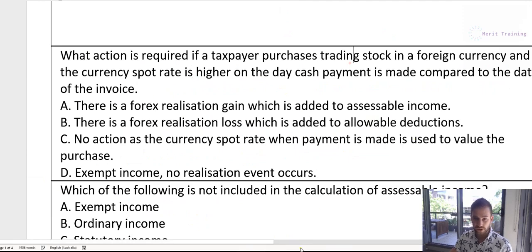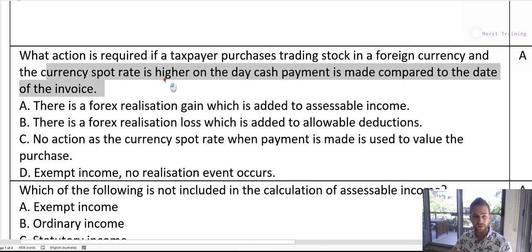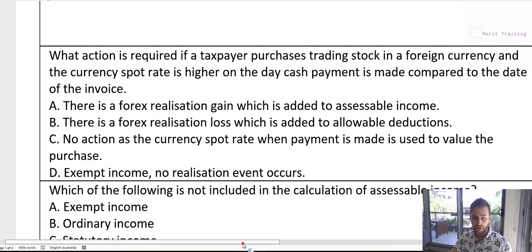So if we look at the situation here, we've got a taxpayer purchasing trading stock. Anything to do with purchasing is often FRE4. And we can see the same situation. The currency spot rate is higher on the day the cash payment is made relative to the date of the invoice. So they've been given a date of the invoice, they've recorded a payable, then 60 days later they pay it. So clearly this is a FRE4.